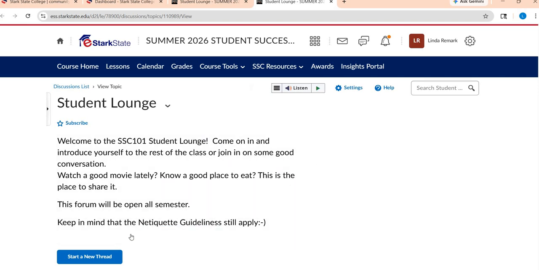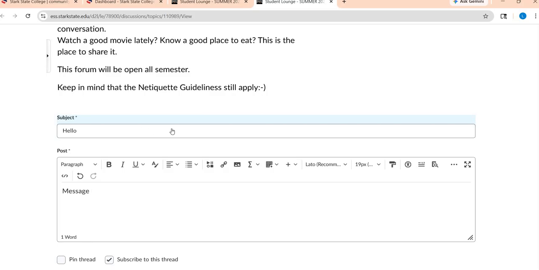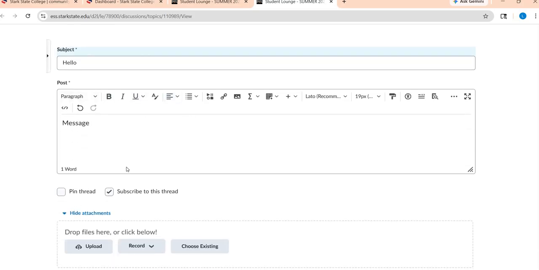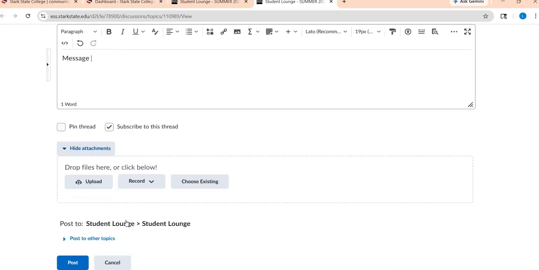If you wanted to say something, you would just hit start a new thread, enter your subject, and then put your message here. Whenever you're ready, you would just hit post. Now there is a place if you wanted to upload some kind of document, and you probably won't need that for this particular forum, but in other forums you could always upload documents if need be.